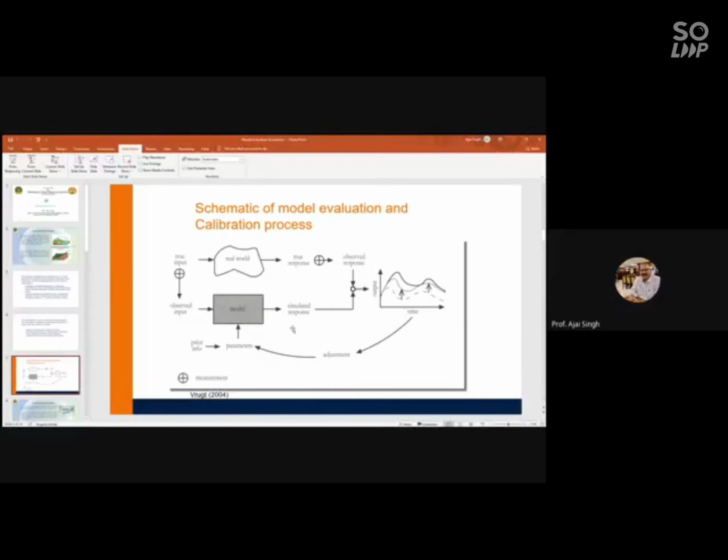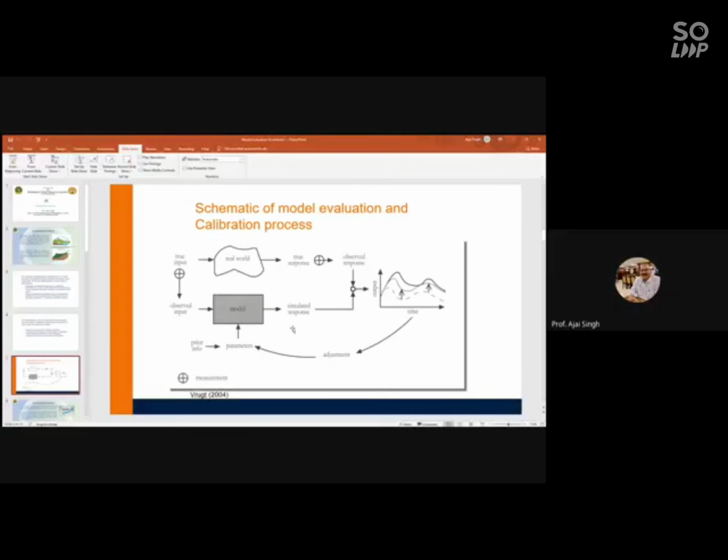And if there is an error which is not acceptable to you or to your mandate of the project, how will you decide the mandate of the project? That normally depends upon the investment which is going to be made or the decision which is going to be made by the outcome of that modeling exercise. So that will normally decide how much error you are going to tolerate.